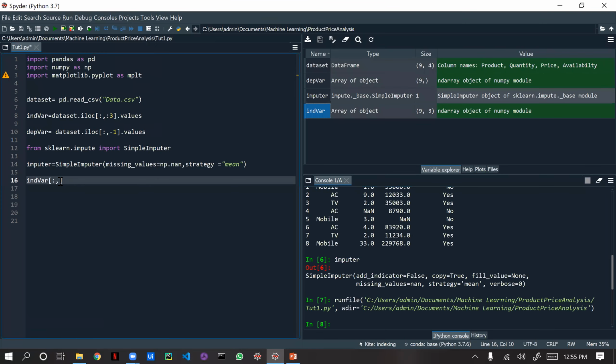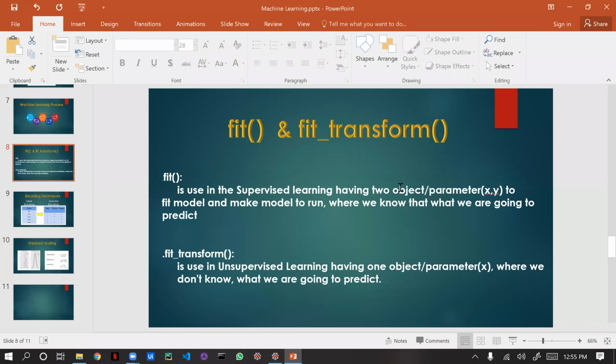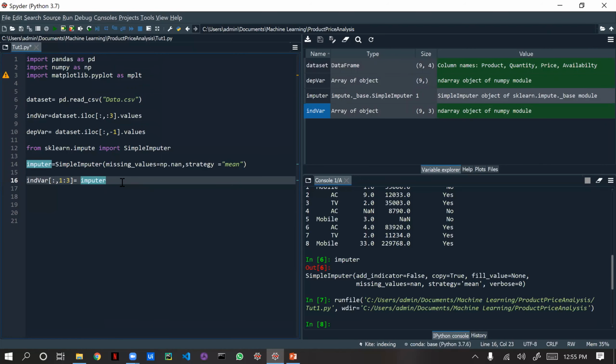Okay, so here we are going to put 1 to 3, which will be columns 1 to 2, equal to, we are going to use that imputer. After putting that, I told you in the PPT what fit and fit transform do. So let me use that. Now I am using the imputer here, right? This imputer will take the mean of that value. So now I'm just going to use that fit transform.